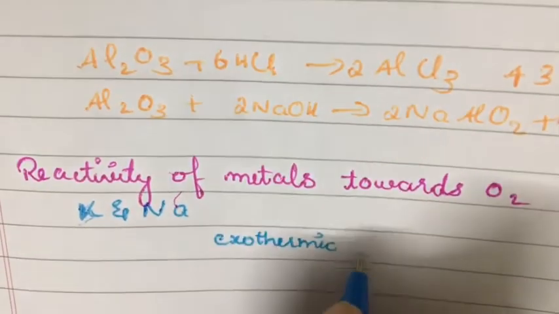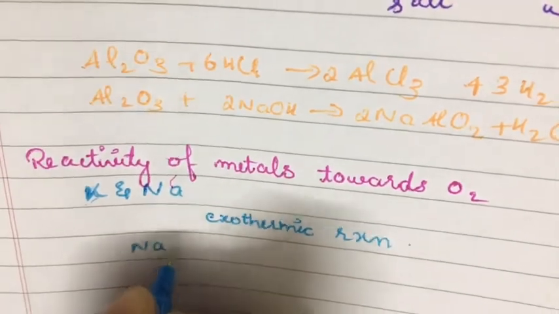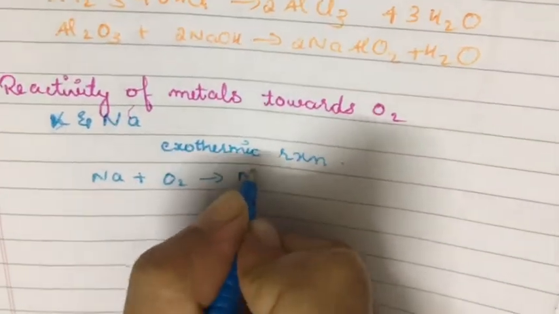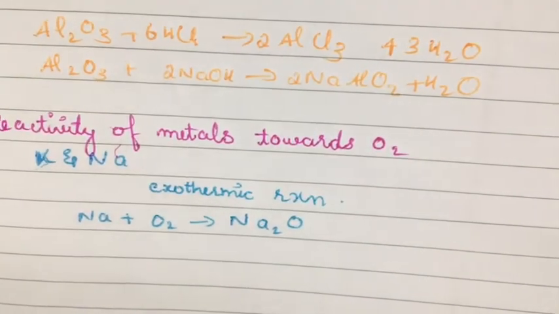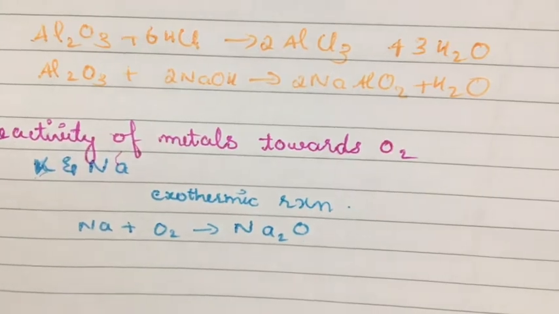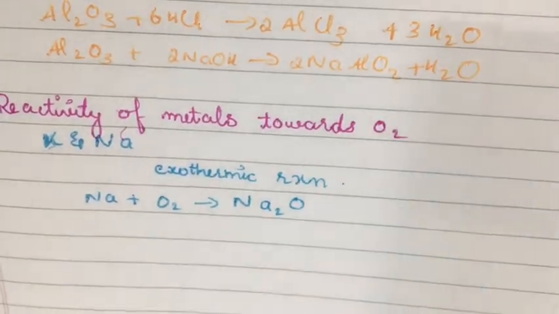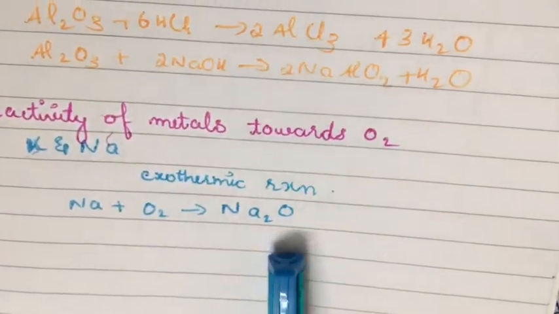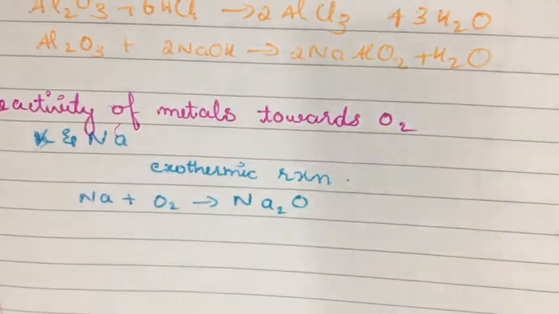When sodium is made to react with oxygen, it forms Na2O. Please don't forget to balance the equation. Sodium plus oxygen will give sodium oxide. This is the exothermic reaction, so when sodium is kept in open air, it will catch fire.